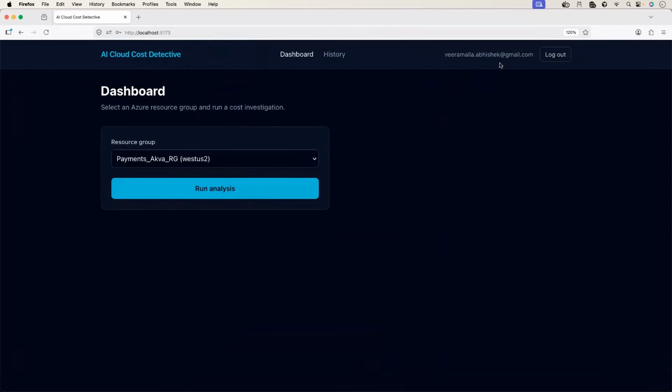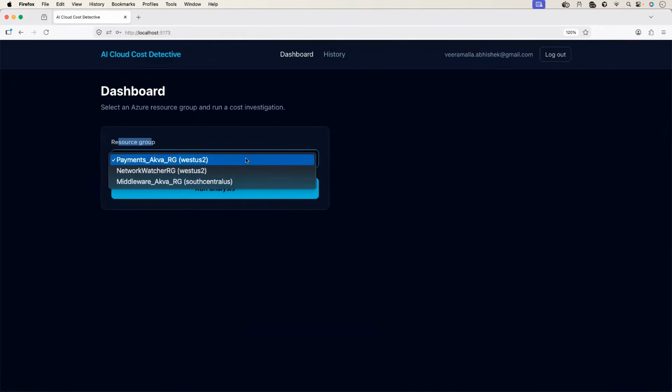Front end looks very minimalistic. Here is the email address, logout option, dashboard. It also has the history. And on the dashboard, it provides a toggle button or drop down where I can see different resource groups. Same thing on my Azure cloud. Right now, I just have three resource groups. Let's select one of the resource groups. We will go with the payments resource group and see.